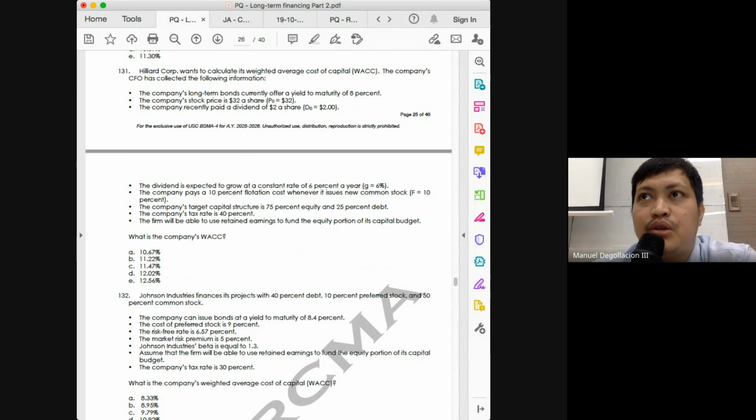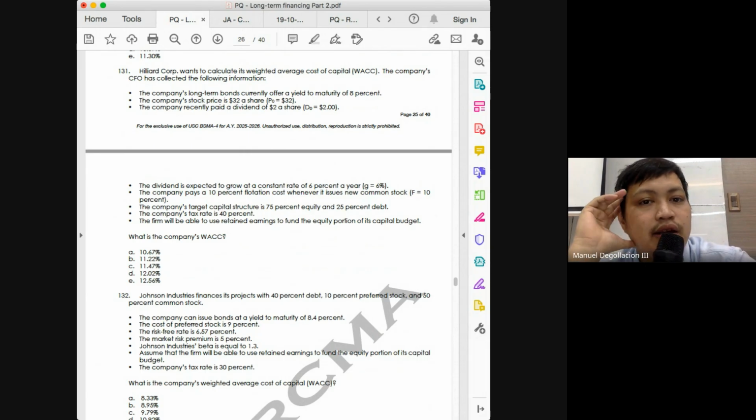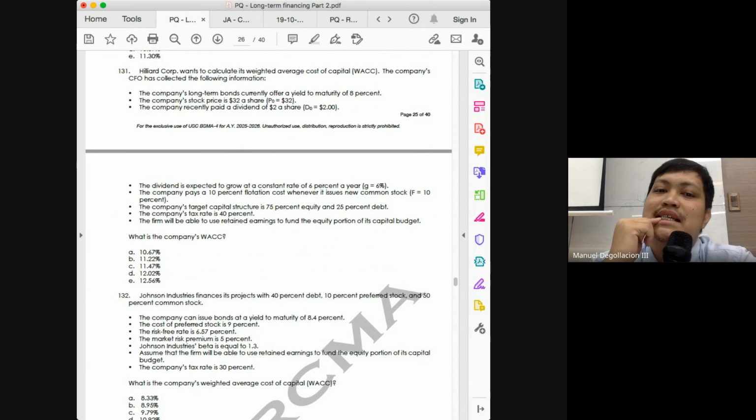In the previous problems we've discussed, the moment there's a given for flotation cost, it was always relevant in the computation. Here, you are given the flotation cost, but it will be ignored. Why is it not relevant, class? Because according to the last bullet, the firm will be able to use retained earnings to fund the equity portion. So how then do we get our cost of equity?